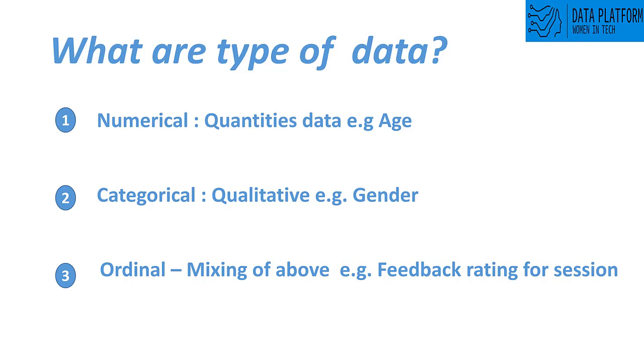For numerical data, which is quantitative data, for example age, or any kind of number which represents a number. Another one is categorical data, so here it is categories like male or female, class A, class B, class C, that way it gives a qualitative result. And the third one is ordinal, which is a mix of numerical and categorical. An example of that is a feedback rating for a session.